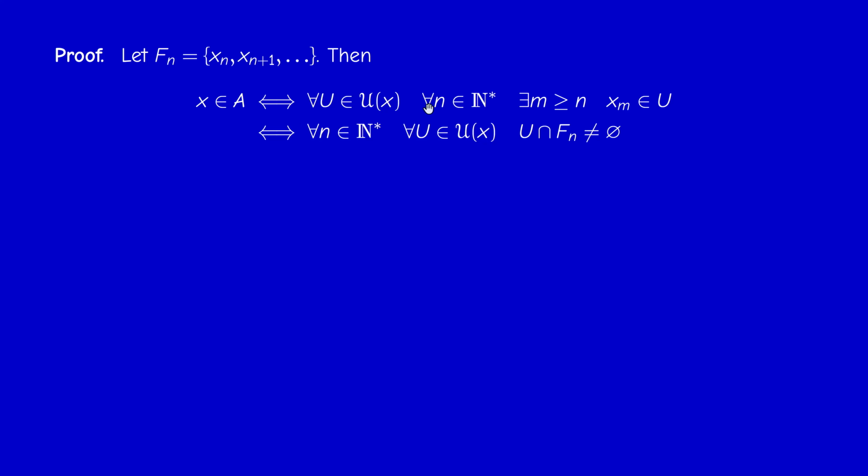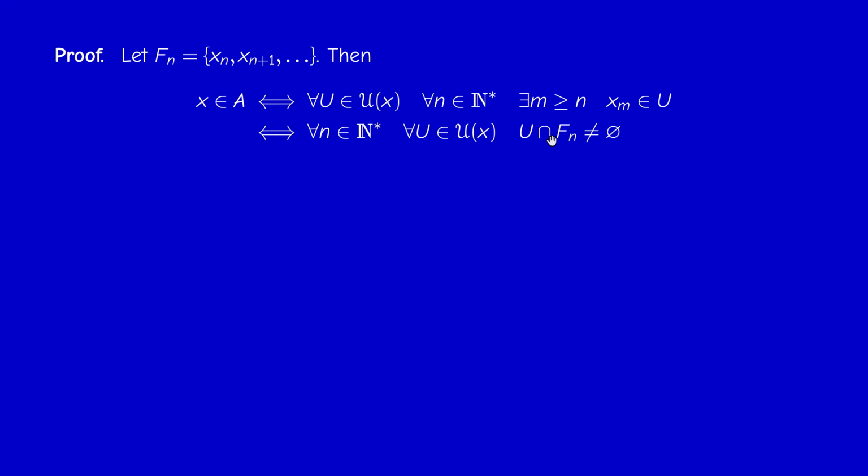So now if I interchange the order of the quantifiers, for every n, for every U, what does it mean that there exists an index m bigger or equal than n such that xm is in U? Xm is a point in Fn, because m is bigger than n, and the sequence of sets is decreasing here.